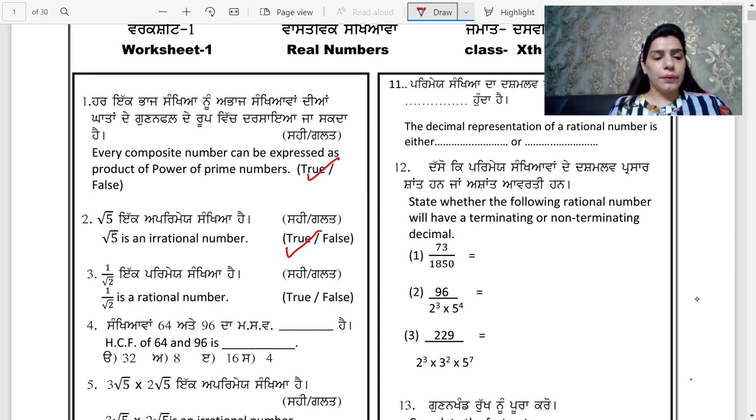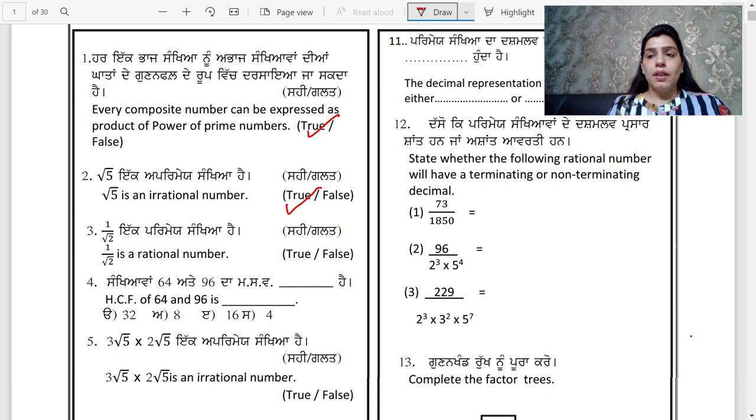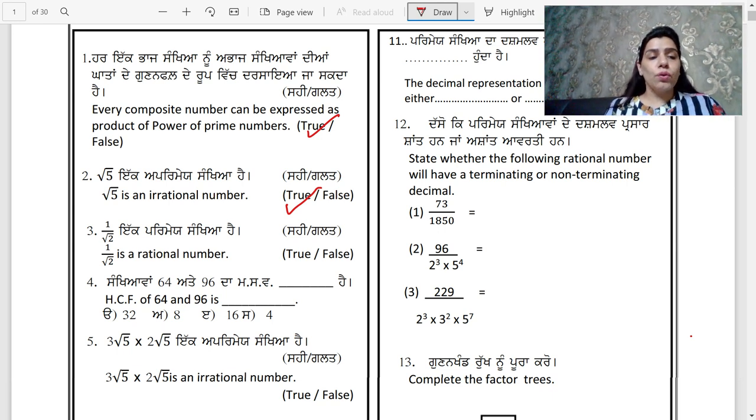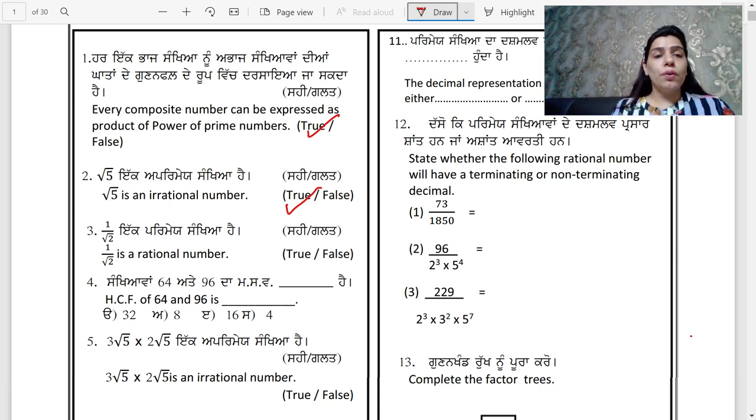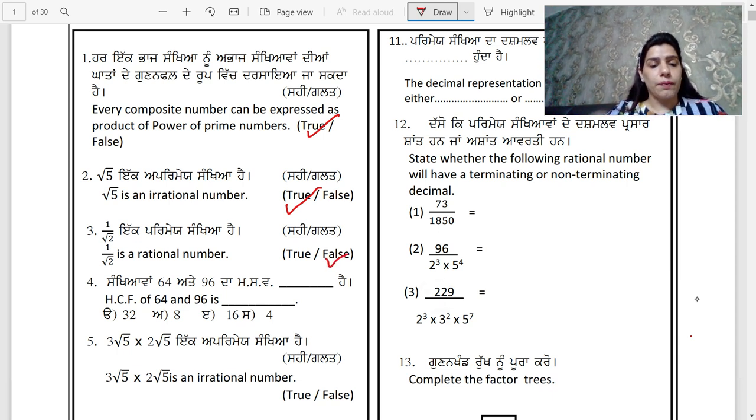Moving on to the next question, 1 upon root 2 is a rational number. Students, you know that root 2 is irrational and 1 upon root 2 is also irrational. वो एक अपरिमेय संख्या है, पर इन्होंने परिमेय लिखा है. So this is a false statement.